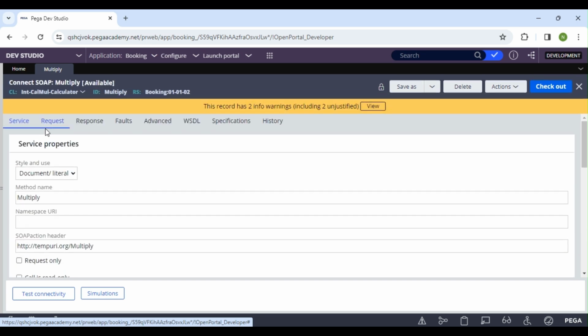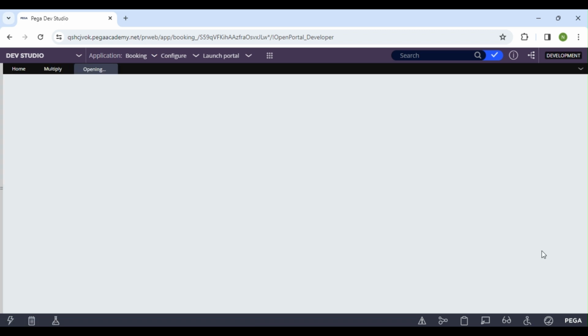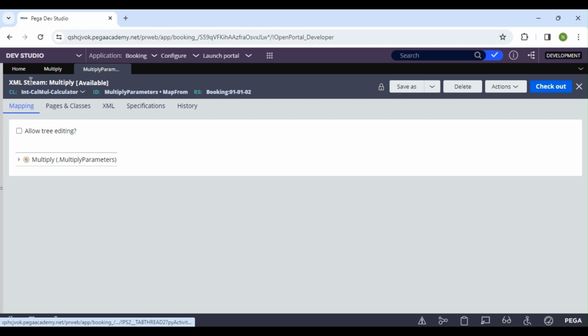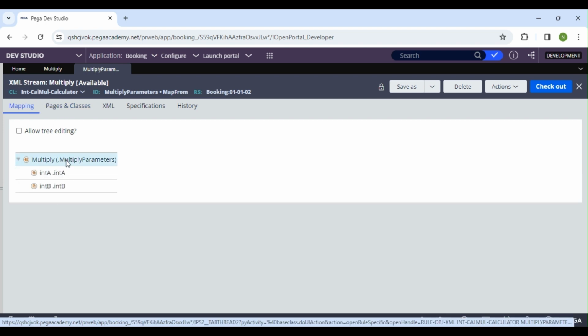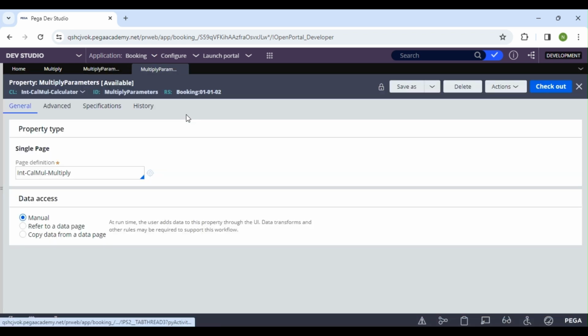And now I'm going to show you where our request is. You can see the XML request which is already created. You can see the classes as well here. So I'll just open this.